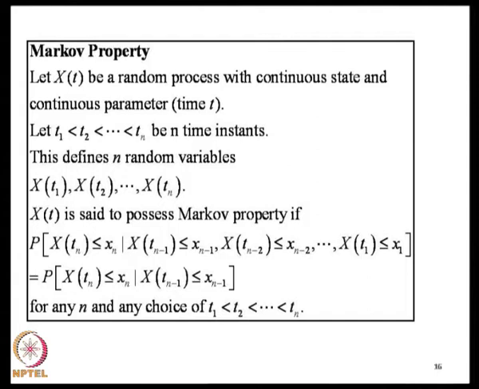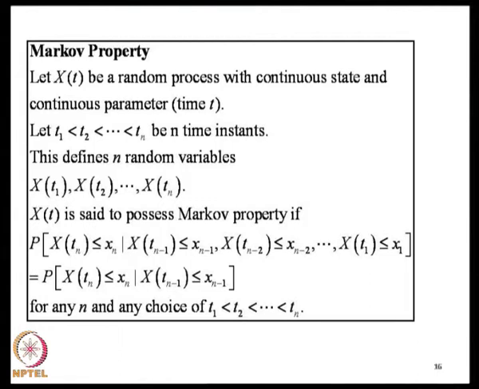So, what is this Markovian property? Let us consider a random process x of t. Let us assume that it has continuous state and the time parameter t is also continuous. We will consider n time instants t1, t2 up to tn ordered in this particular manner. This defines n random variables x of t1, x of t2 and so on and so forth, x of tn.